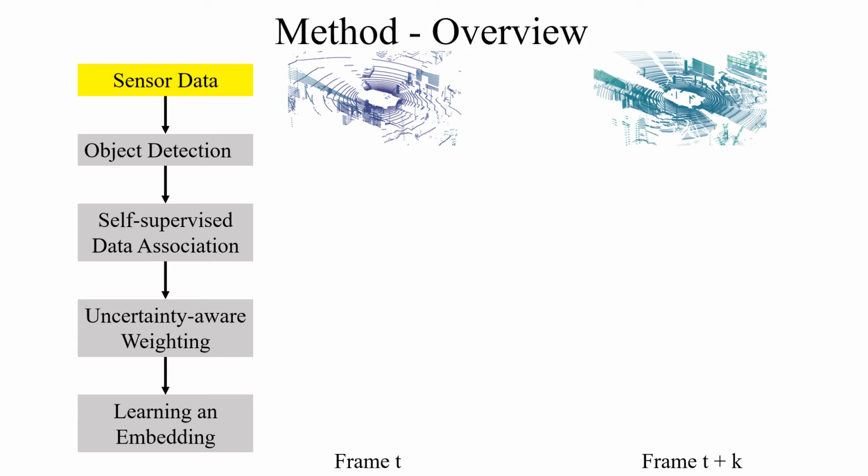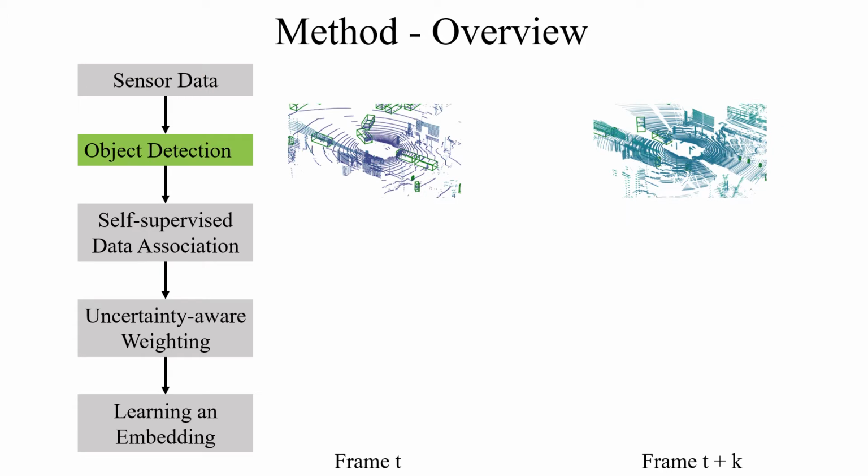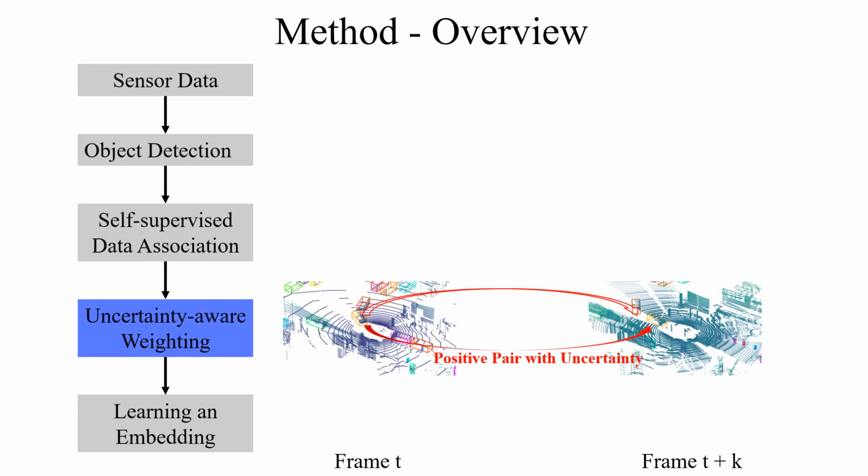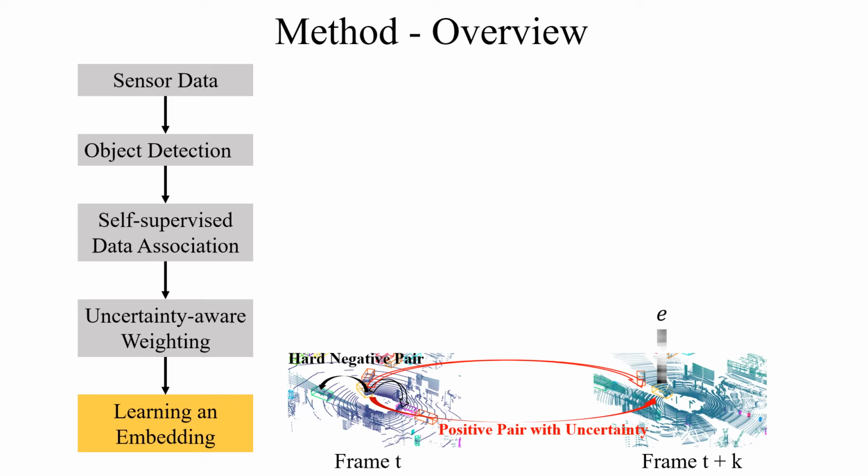Given a large amount of unlabeled data, we first run a learned object detector on a large unlabeled dataset. We then perform self-supervised data association. To suppress the contribution of incorrect associations during self-supervised training, we propose uncertainty-aware weighting. Finally, we learn a point cloud embedding using the triplet loss, such that embeddings are similar for detections of the same object in different views, but are dissimilar for detections of different objects. We also propose to use hard negative mining to obtain a more robust embedding. We will go through each module in detail.